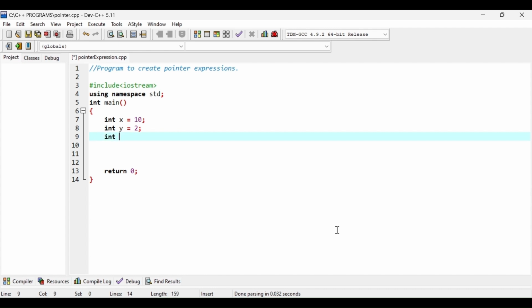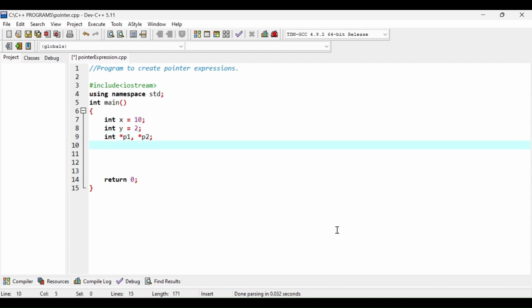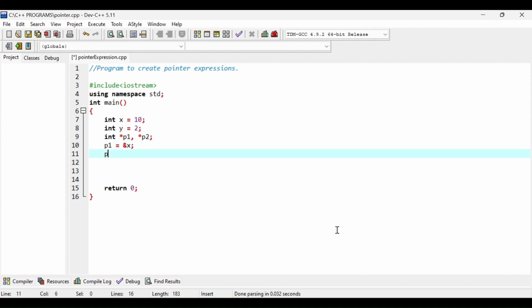Now I am going to create two pointer variables, namely p1 and p2, and since both of these are pointer variables, their names must be preceded by an asterisk symbol. I am going to now initialize p1 with the address of variable x, and my second variable p2 is going to be initialized with the address of variable y.